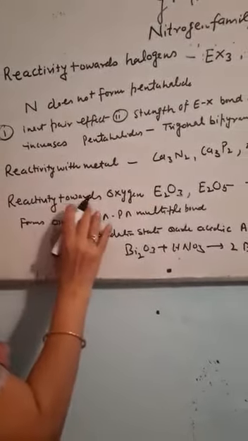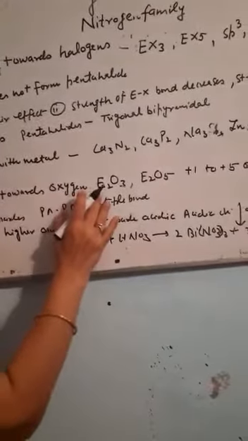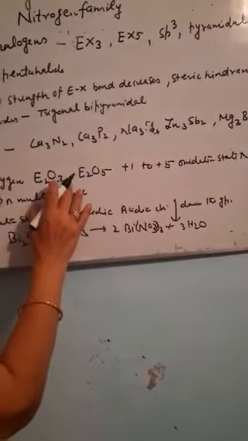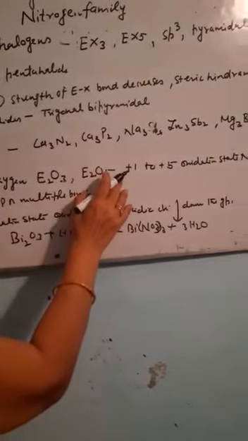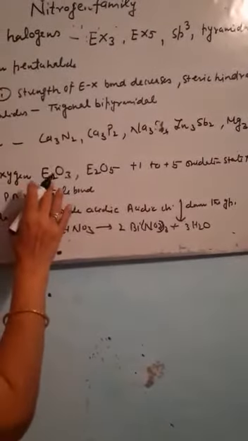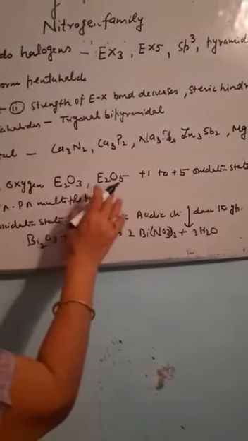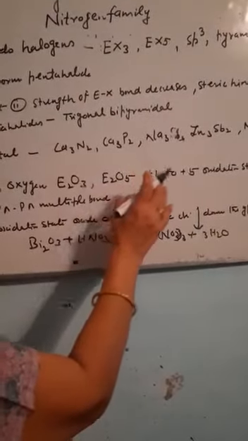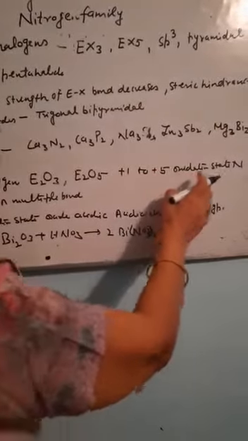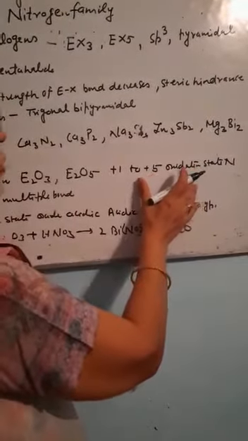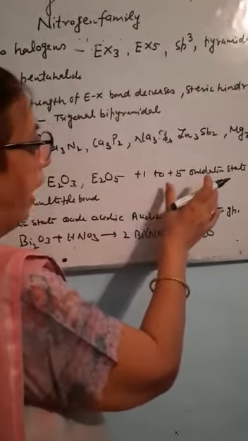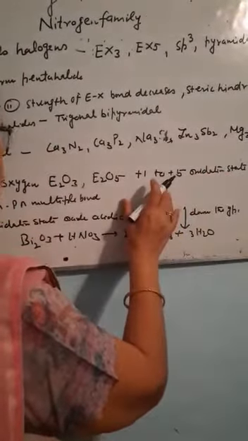Next is the reactivity towards oxygen. They form two types of oxides. One is of type E2O3 and the second is E2O5 type. E is nitrogen, phosphorus, arsenic, antimony or bismuth. Nitrogen is found in +1 to +5 oxidation states with oxygen: N2O, NO2, N2O4, N2O5, etc.